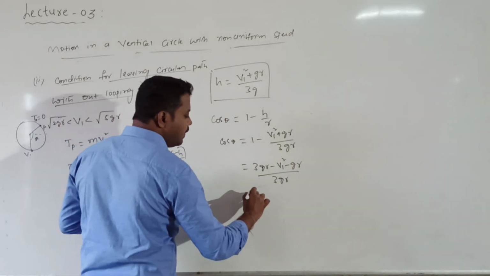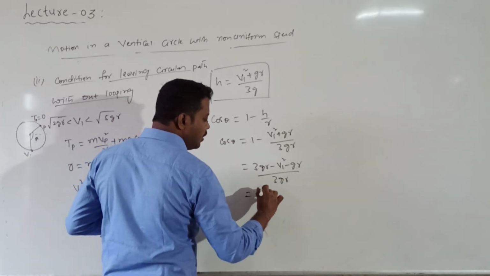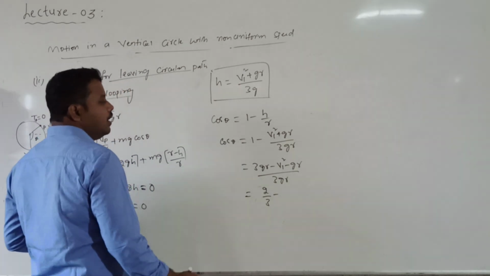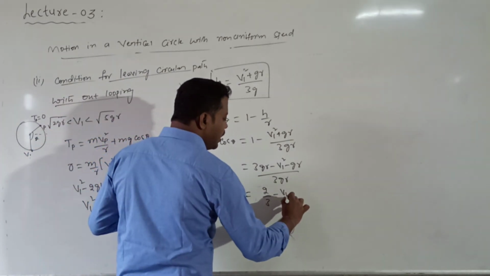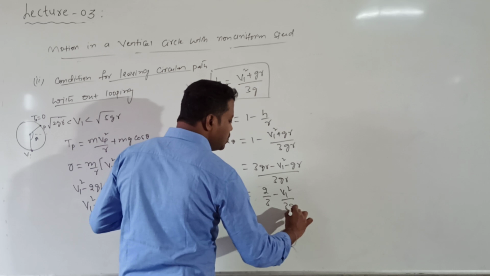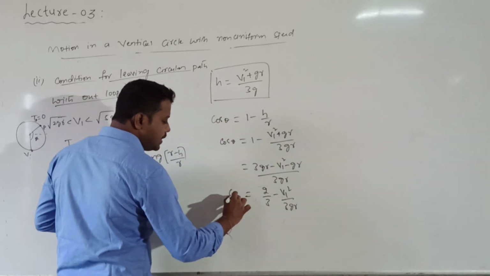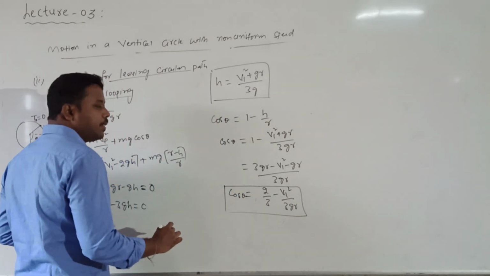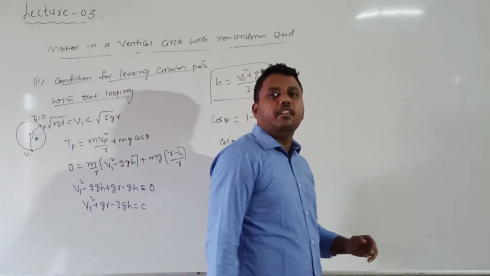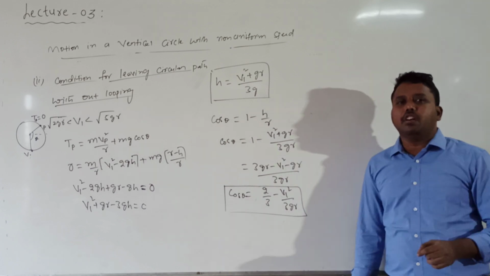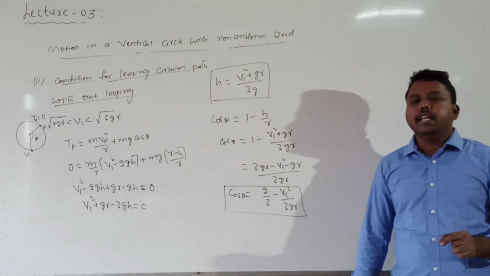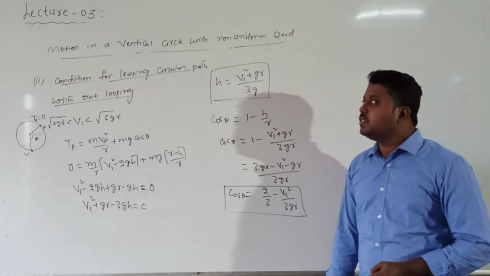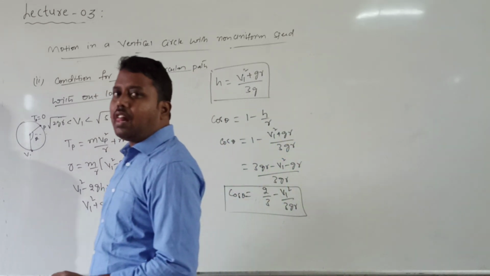Then what will I get? 3 minus 1, so this is 2 by 3, minus v1 square divided by 3 into g into r. This is the expression for cos theta. So these two formulas are required for us in case of looping: from what height the body will fall down, and what is the angle made by the string with the vertical. So these two points are necessary. Understood now? So this is the condition for looping.